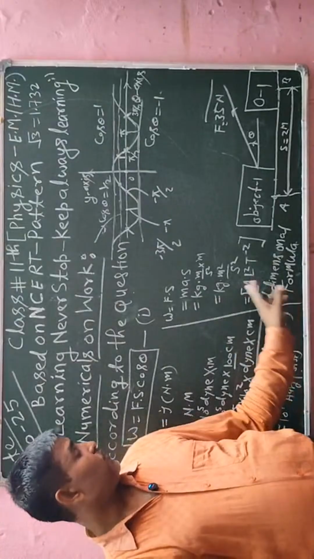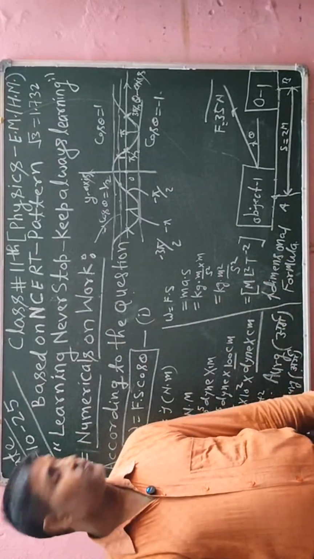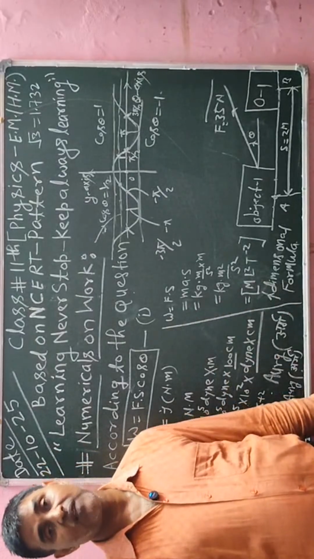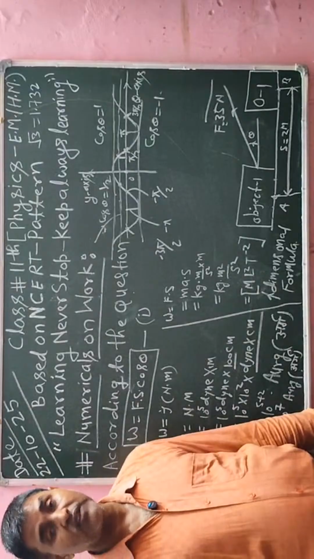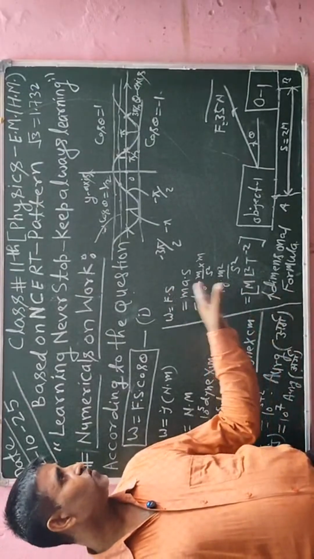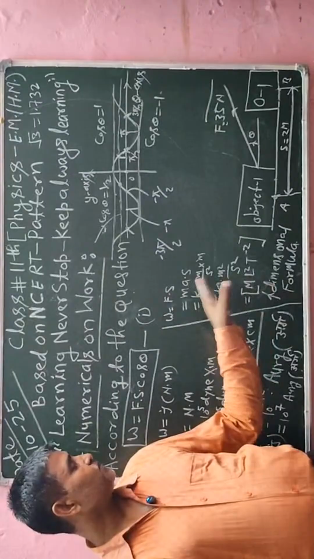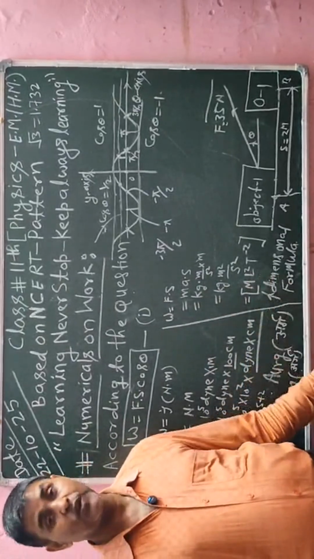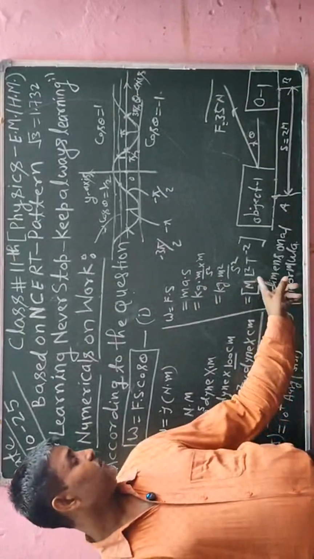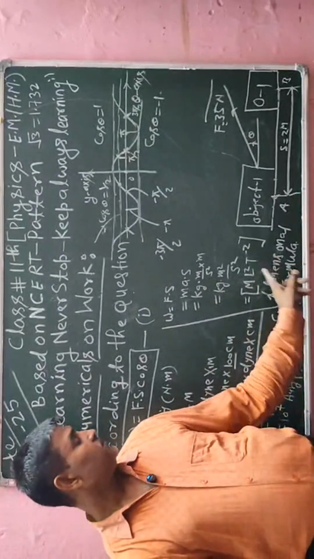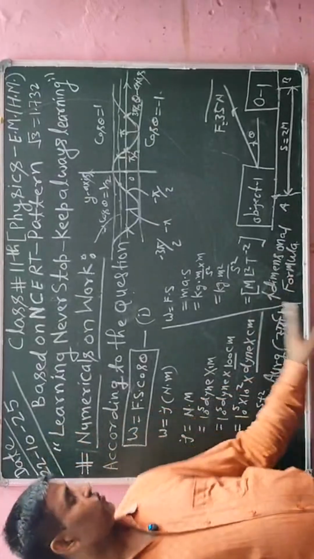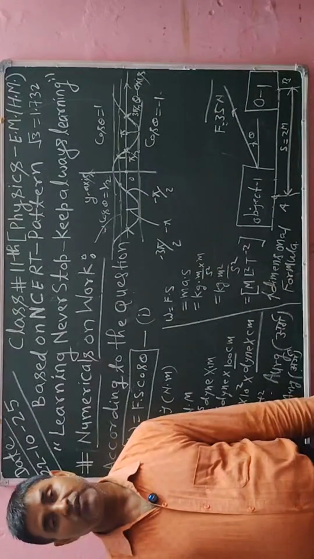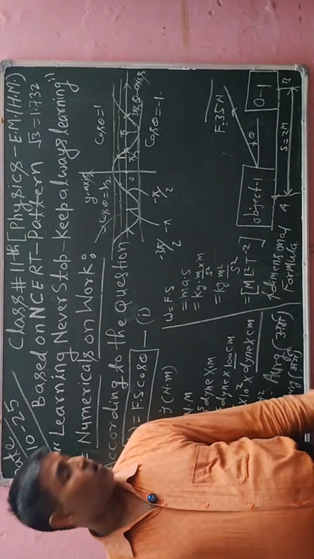You have to remember it positively. If any question is asked to write the dimensional formula of work, you know the formula, so you can derive it and you will get the same result. Or, if you remember the direct formula, you can write directly M L square T to the power minus 2. So you have to follow these concepts to explain the definition of work and also the application of work in numericals.